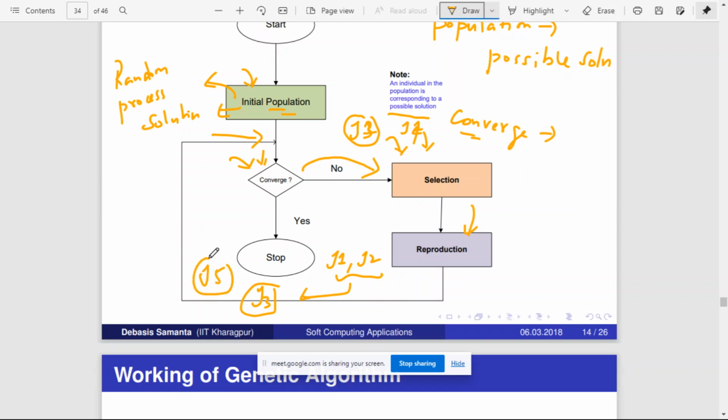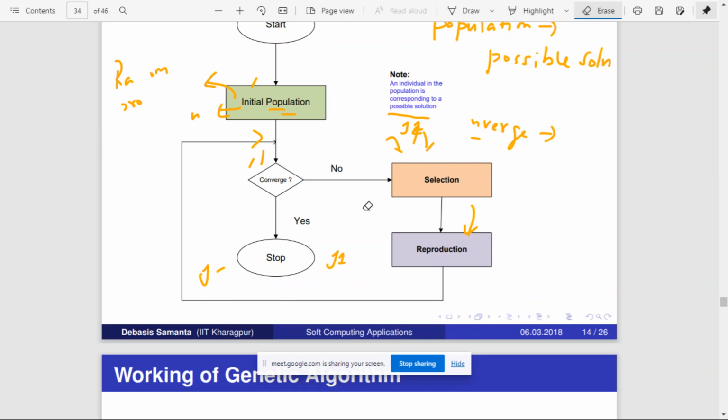Are you happy with this I5? Has the solution converged or not? If you are happy, then stop the process. If you are not happy, keep on repeating this until it is converged. So this is how the genetic algorithm is going to work. This is the overall structure of the genetic algorithm.